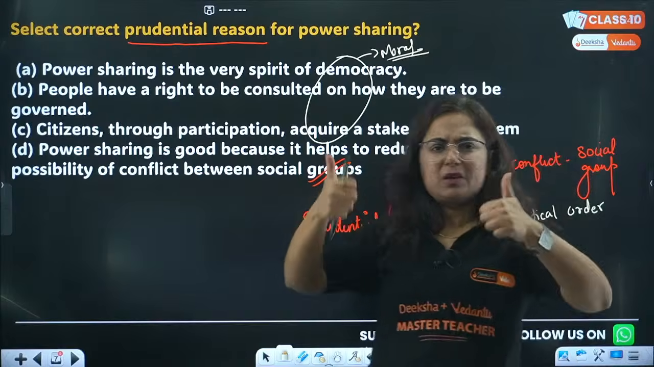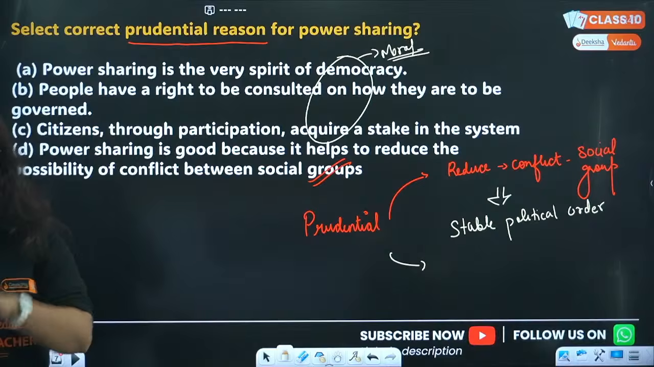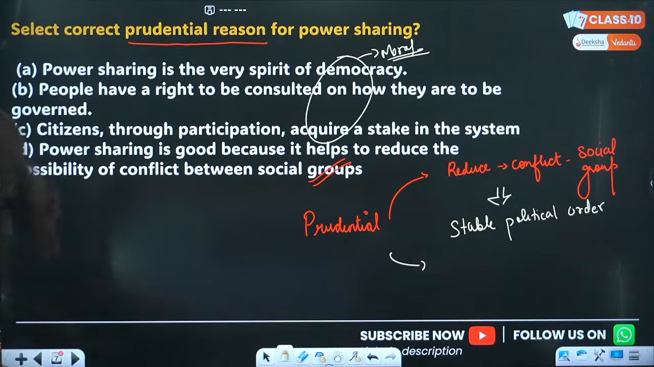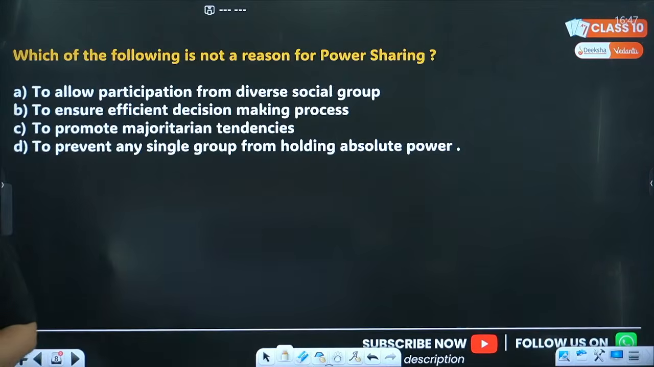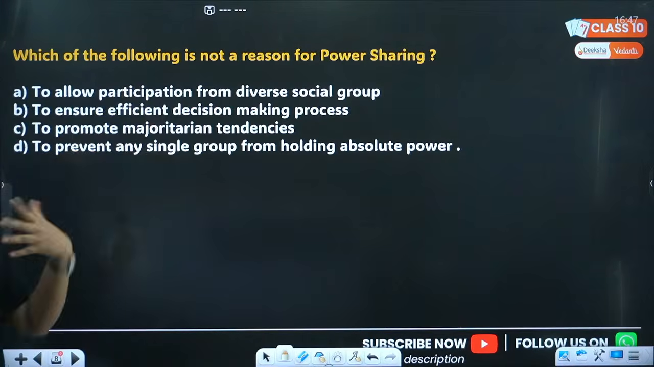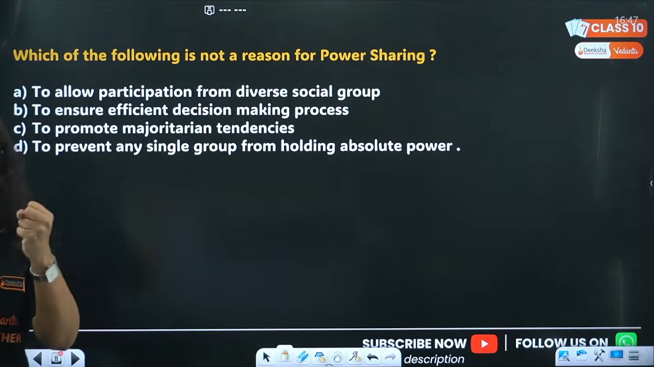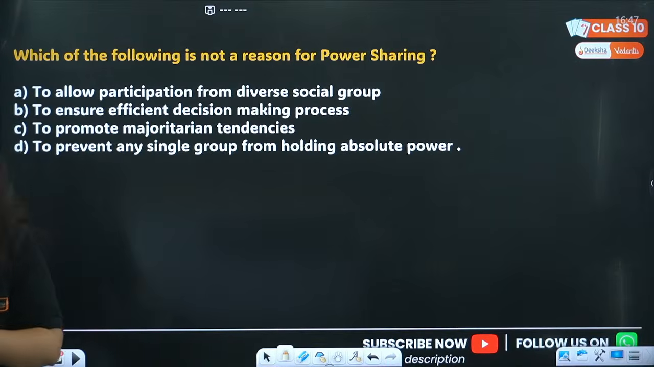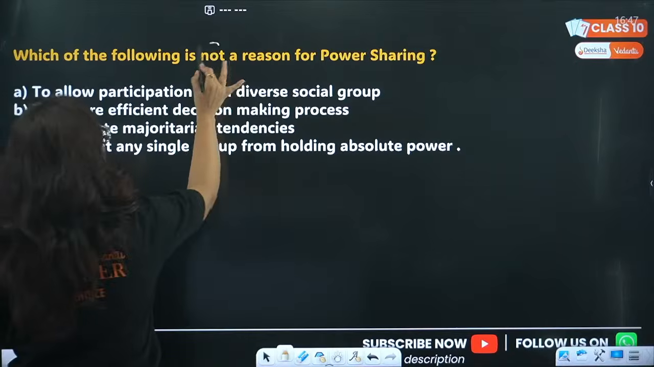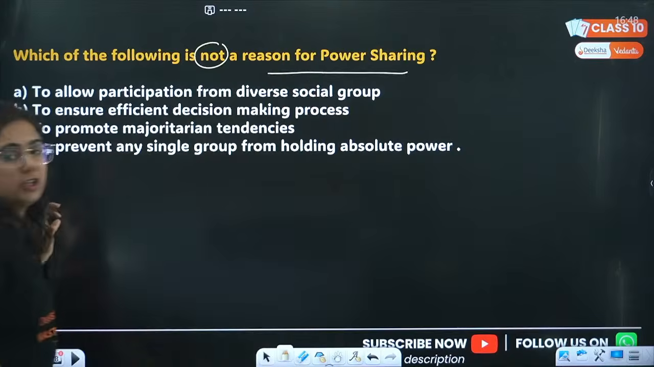Okay, give me a thumbs up if it is clear to all of you. Very good, you are participating and actually giving me the correct answers. I am pretty impressed. And next question right in front of you: which of the following is not a reason for power sharing? While solving, use a hack, that is underlining the words that are meant to be noticed. And here it is "not". So, which of the following is not a reason for power sharing?